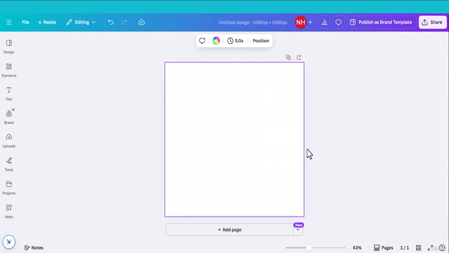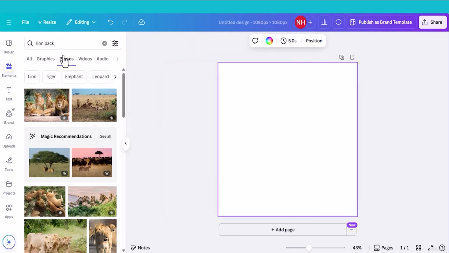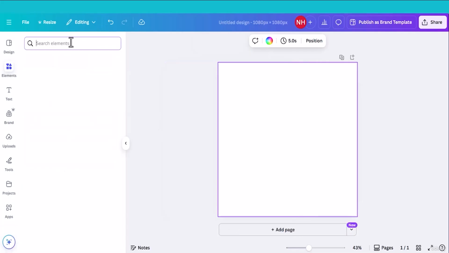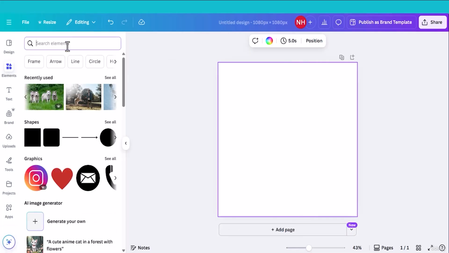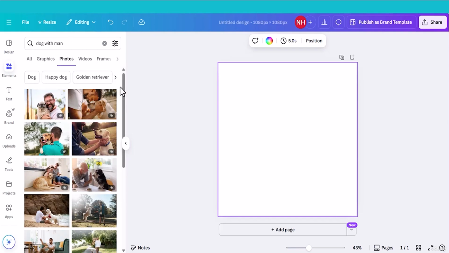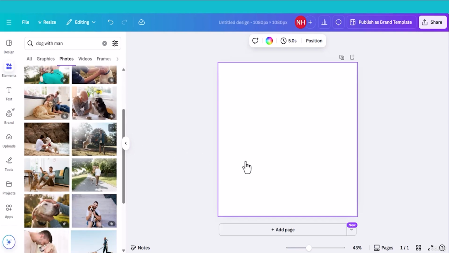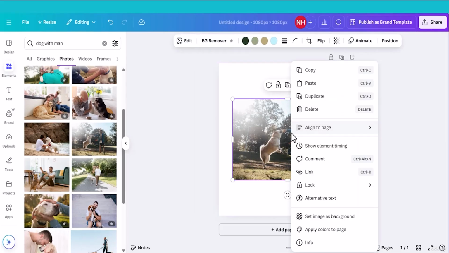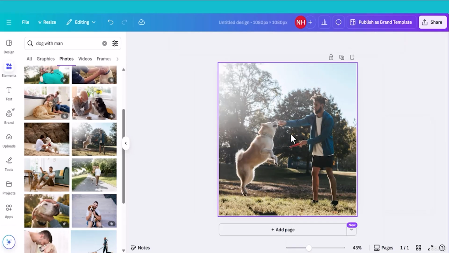Now I am in a blank canvas. I want to edit a photo. First, let me find a photo. Head back to the elements tab and type something like dog with man. Find a perfect photo to edit. Select this one, a man with a dog. Click this one, set image as background. I will edit this photo.